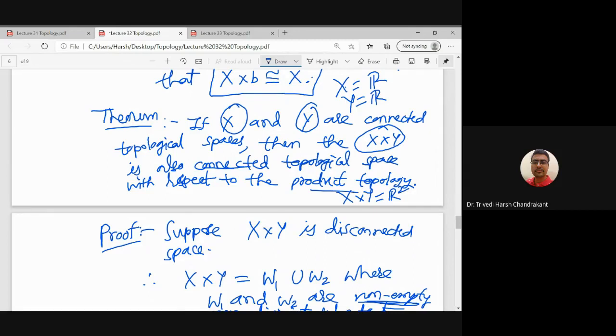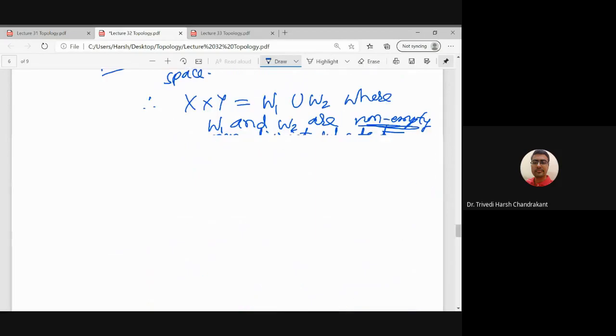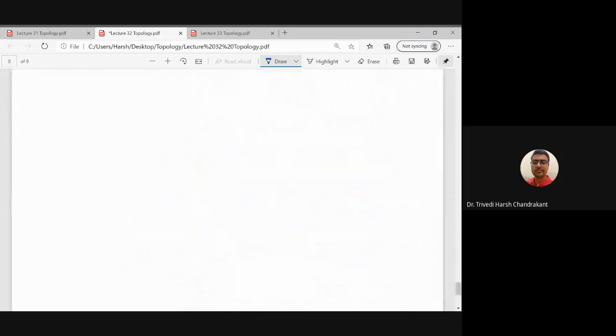And on R, if I take the standard topology, then the product topology on R2 is also the standard topology, generated by open disks. The topology on R2 generated by open disks is the product topology, which is nothing but the standard topology on R2. With respect to that topology, R2 is a connected topological space. So this small result comes as a corollary of this theorem.